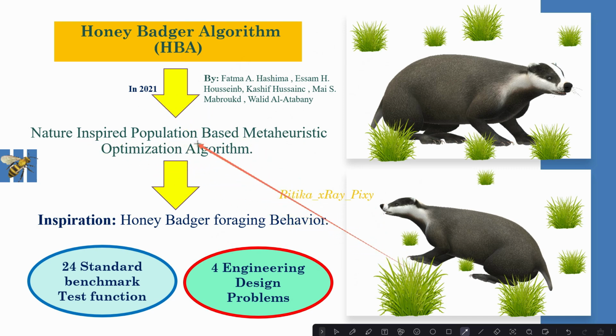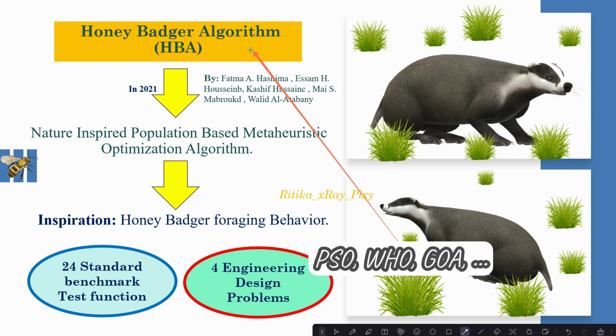It is a nature-inspired, population-based meta-heuristic optimization algorithm that is inspired by the intelligent foraging behavior of honey badgers. This algorithm simulates the food search and digging behavior of honey badgers. Its performance is evaluated using 24 different benchmark test functions, and it is also applied to solve 4 complex engineering design problems. When compared with 10 different meta-heuristic algorithms, it provides excellent results.